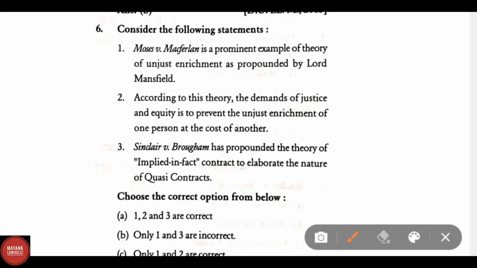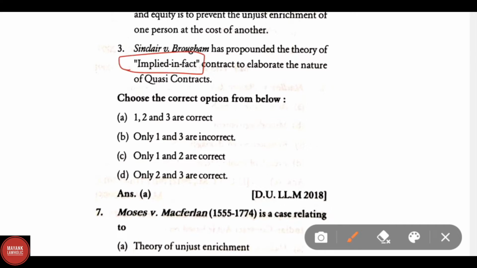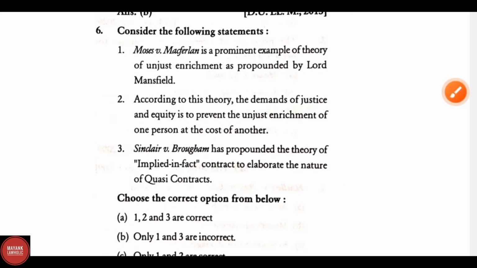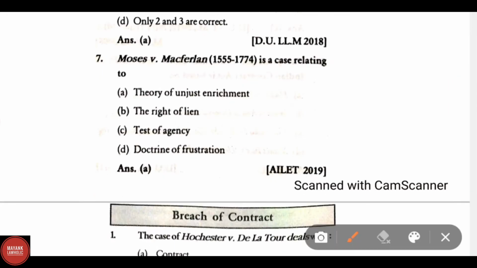Consider the following statements. Moses versus Macfarlane is a prominent example of the theory of unjust enrichment as propounded by Lord Mansfield. According to this theory, the demands of justice and equity is to prevent the unjust enrichment of one person at the cost of another. Statement 3: Sinclair versus Baring has propounded the theory of implied in fact contract to elaborate the nature of quasi-contract. Choose the correct option from the given options 1, 2 and 3. This means that all the three statements are correct. Moses versus Macfarlane 1760 is a case relating to the theory of unjust enrichment.